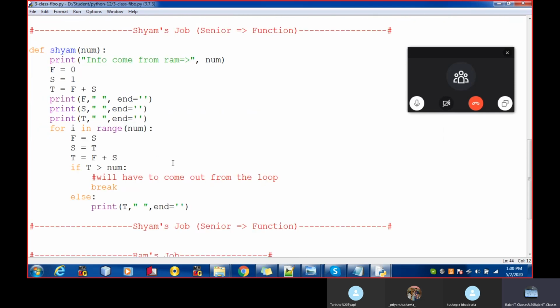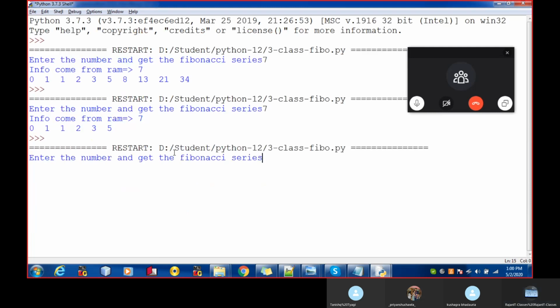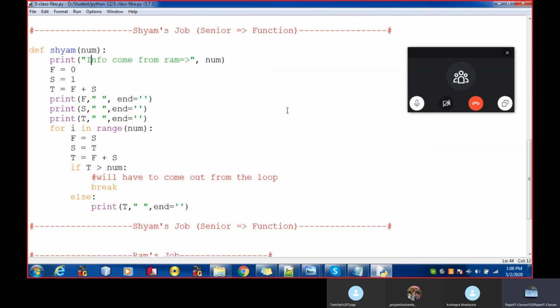Now let's run it. If I enter 8, will it show 8 or not? Let's see. See over here, right? 5 plus 3 is 8. Your 8 is not greater than 8 but is equal to 8, so it shows it. But if I enter 9, now let's enter 9.